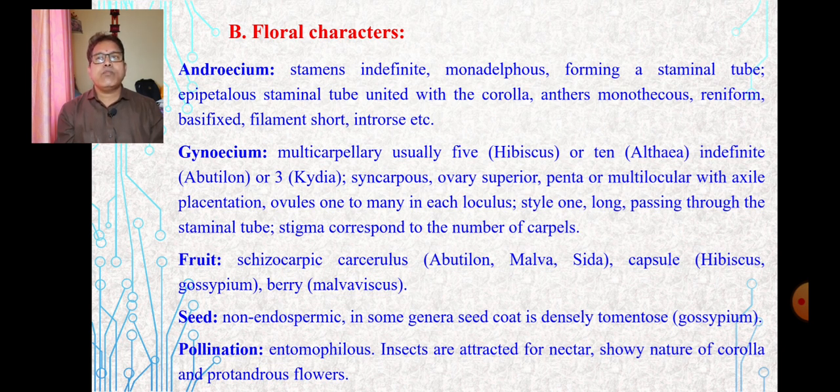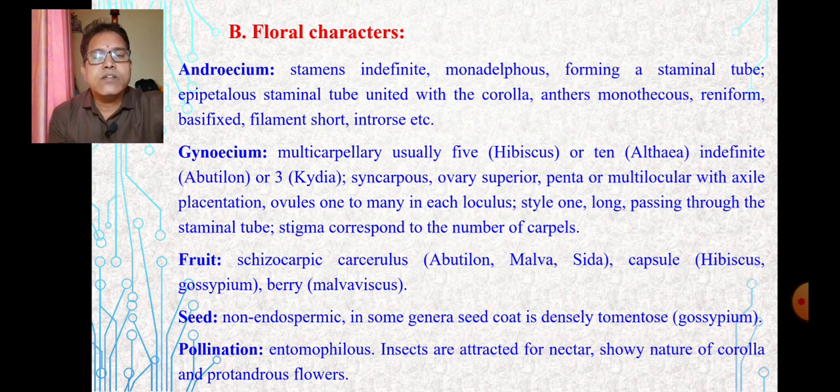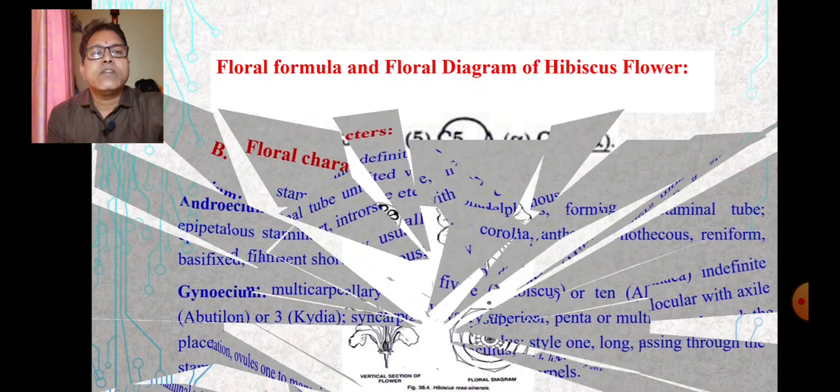The type of fruit is schizocarpic, carcerulus in case of Abutilon, mericarp in Sida, capsule in case of Hibiscus and Gossypium, and berry in case of Malvaviscus. Seed is generally non-endospermic. In some genera, the seed coat is dense, with hairs. Pollination is entomophilous. Insects are attracted for nectar, showing the nature of the corolla, having the pentamerous flower.